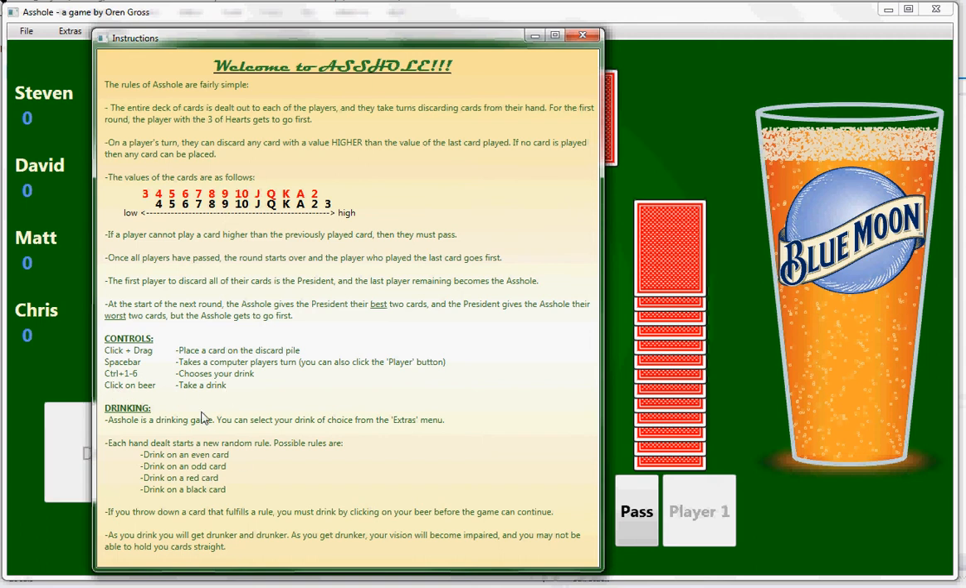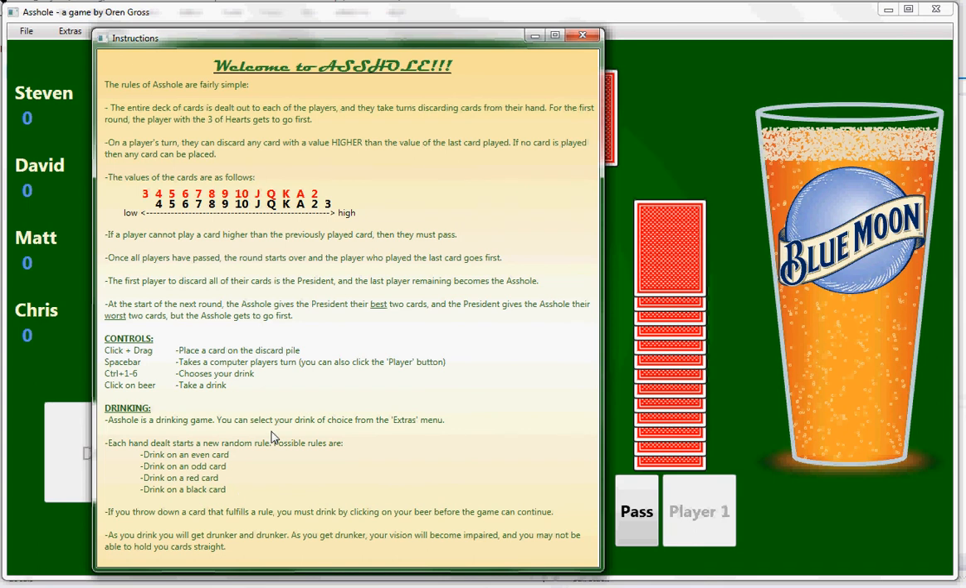Now, the whole reason that there's the beer there is because this is predominantly a drinking game. Typically, whoever the president is gets to choose a rule, but I didn't implement it that way. It was much easier just to implement a random rule. So at the beginning of every hand, it chooses a random rule, and the 4 rules that it can choose from are: you can drink on an even card, drink on an odd card, drink on a red card, or drink on a black card.